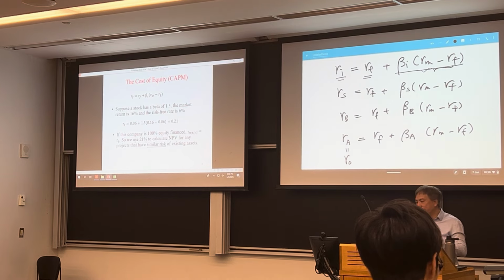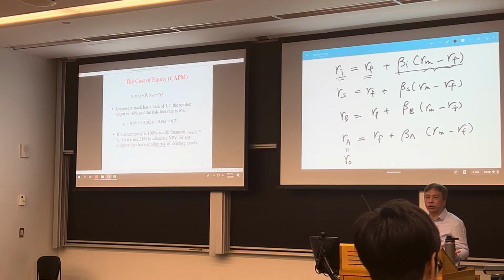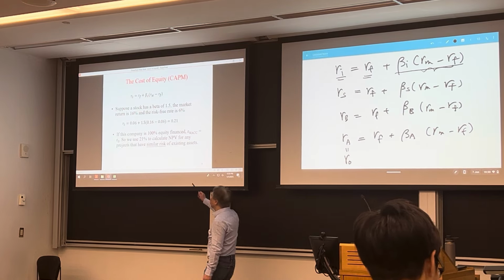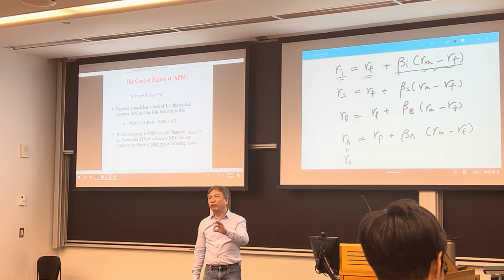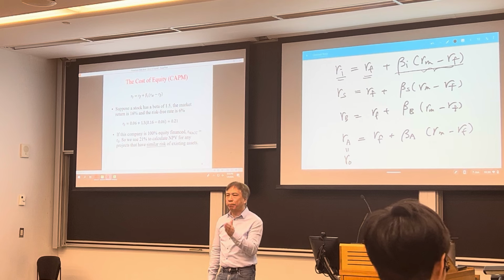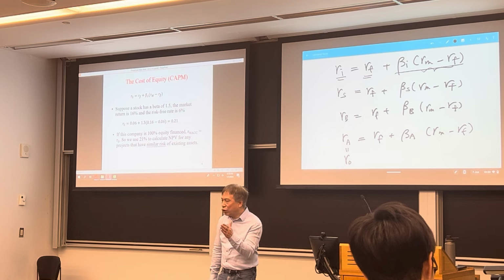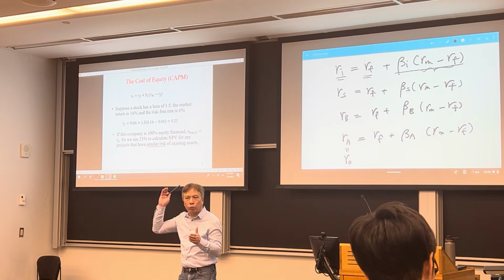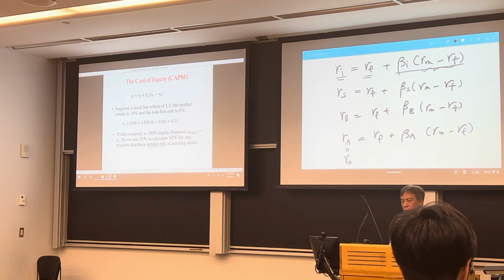Okay? So if you have a company that uses all equity, then your WACC will just equal RS because you give 100% weight to equity. So if you have a similar project with similar risk, then you should use 21% as the discount rate. Now, if your new project has a different level of risk, then you should not use 21%, because 21% represents a risk level of 1.5. All right? If you have a different risk level, your required return will be different. High risk, high return; low risk, low return. Okay?